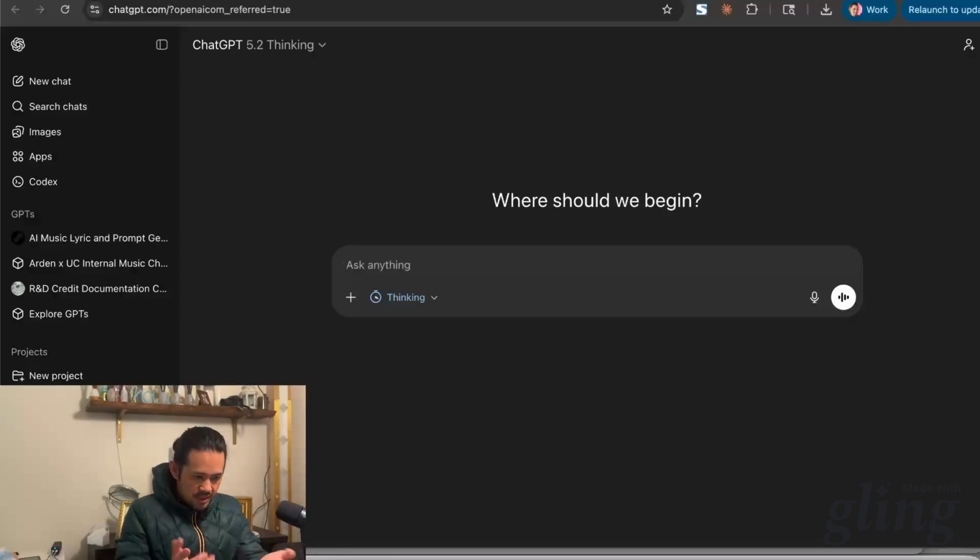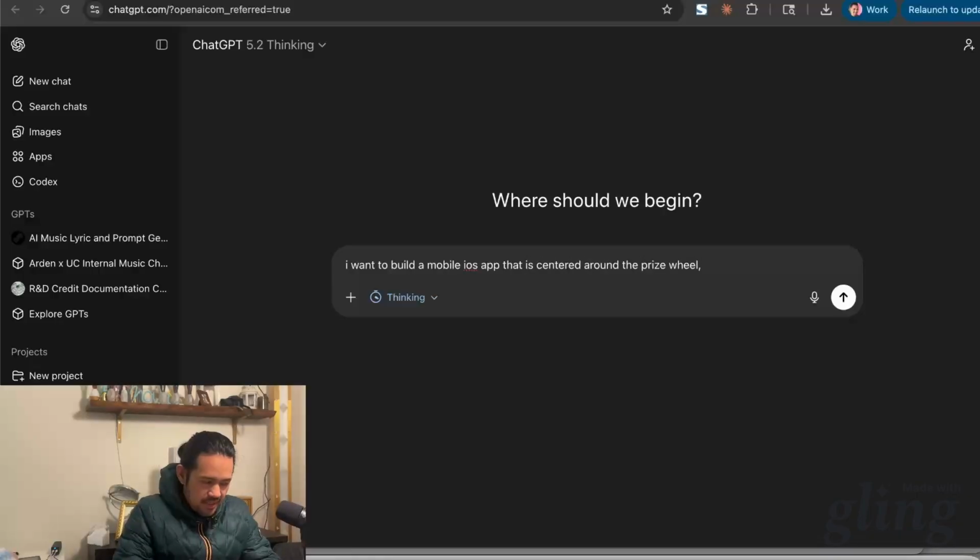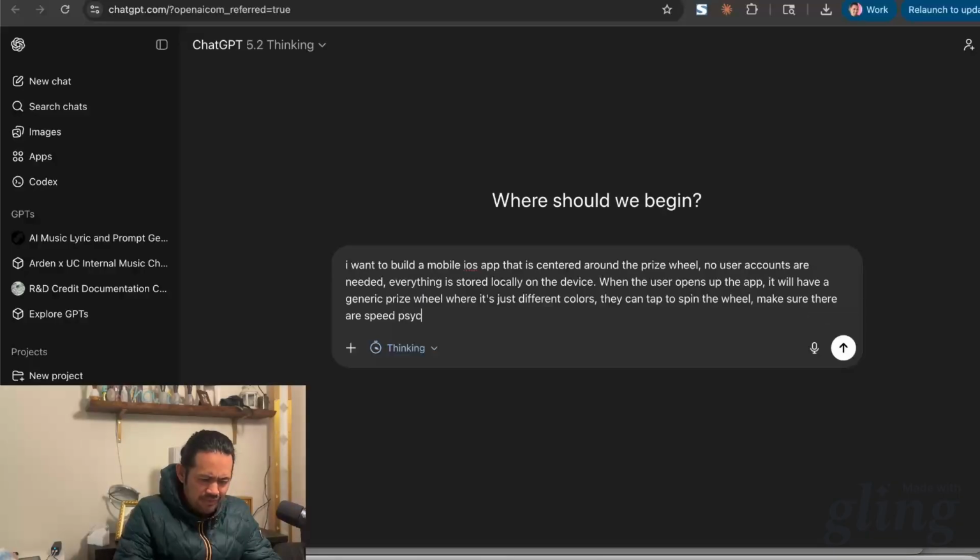So what I'm going to do is say, I want to build a mobile iOS app, something easy that is centered around the prize wheel. And again, I want to make it really easy, so no user accounts are needed. Everything with physics in it.